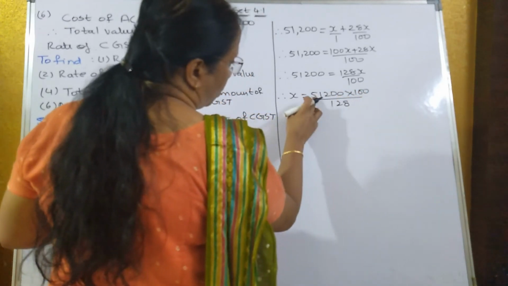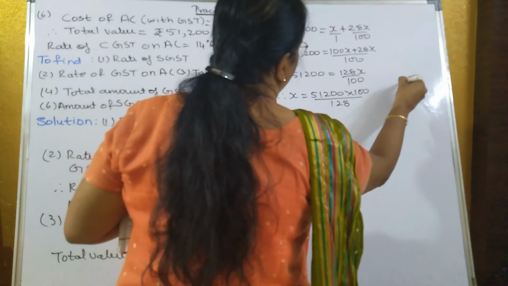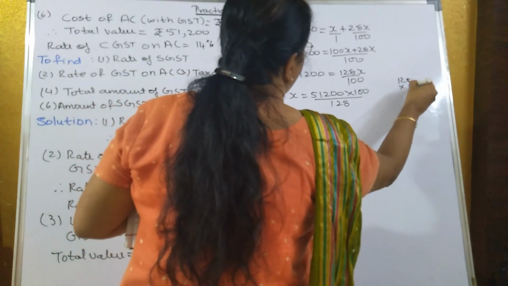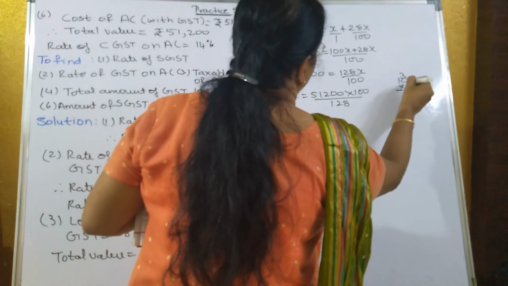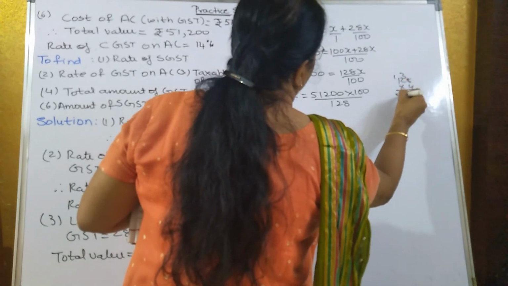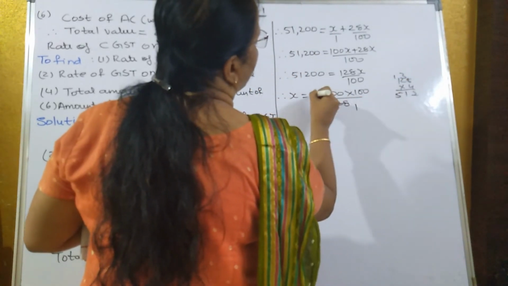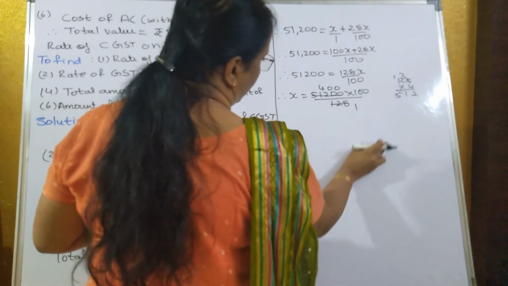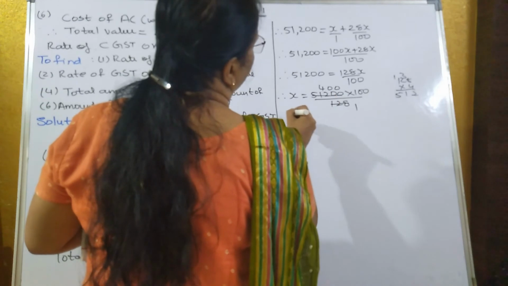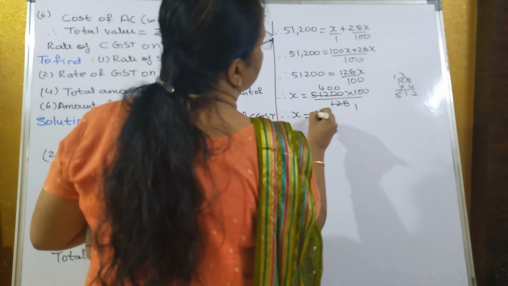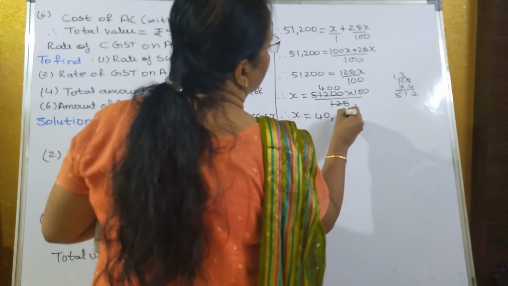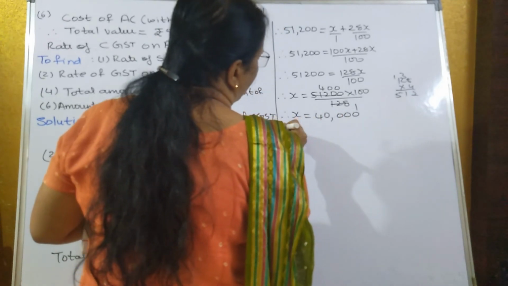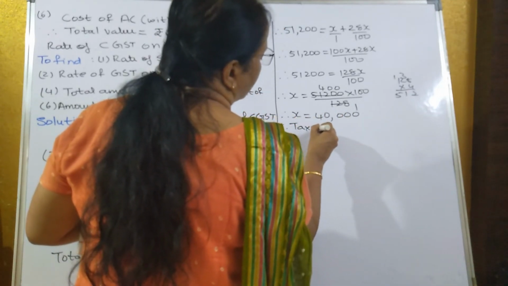Now in 128 table it goes 128 into 4 is equal to 512. So 128 and this will become 400. So 400 into 100 is equal to 40,000.